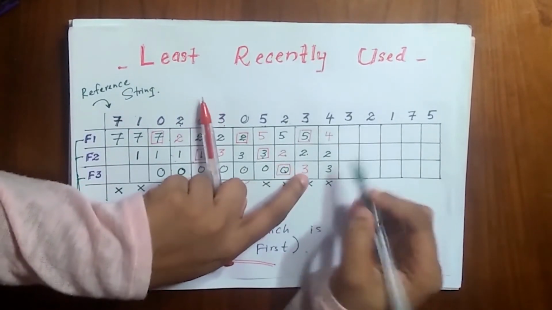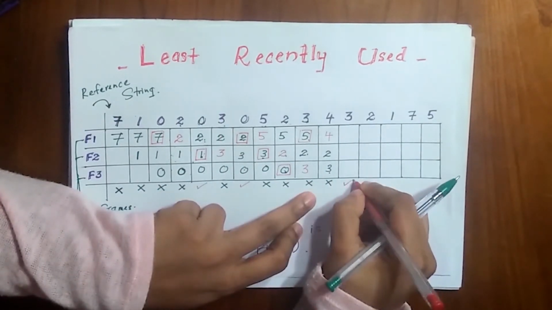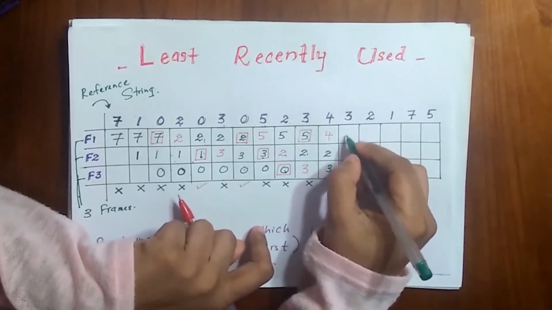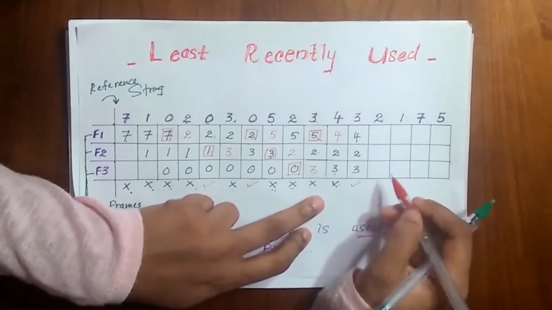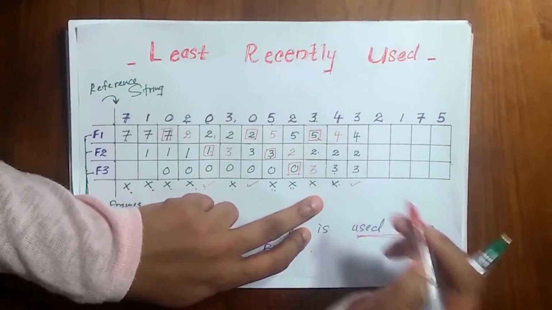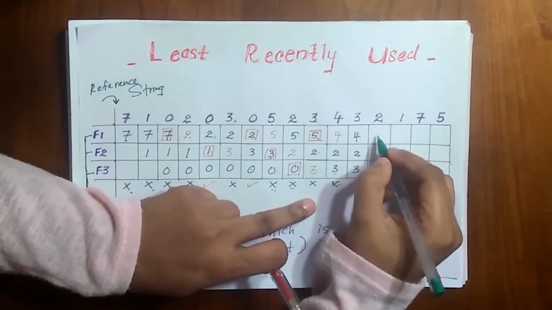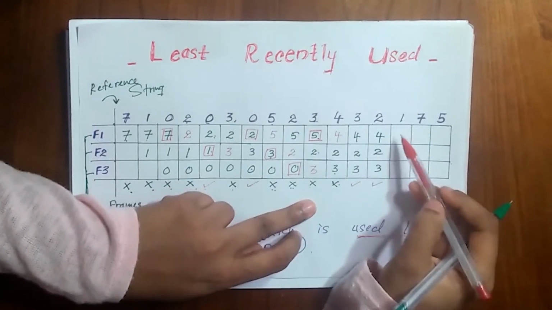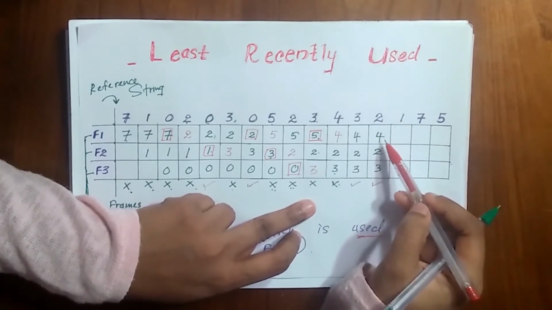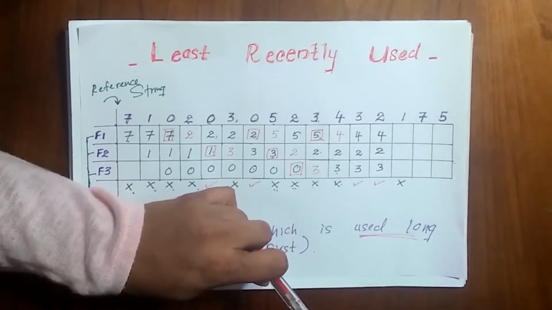And then 3, it is already in the main memory, so there are no page faults. So we write the same thing. So here also you can see that there are no page faults because 2 is here. So we can write the same. And here it is 1. So 1, it is not here. So it is a page fault.